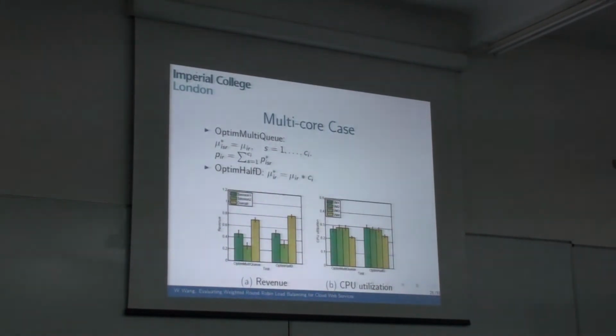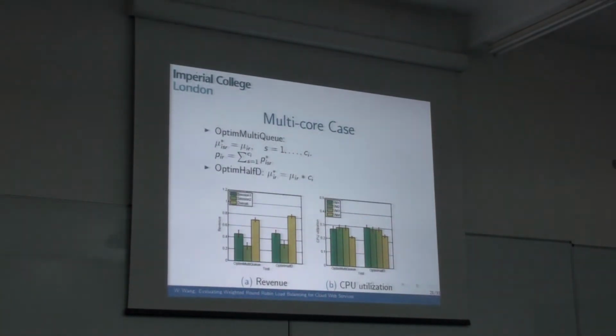The first method is to assume that each core is 1 server. Then we run the theoretical methods and obtain the routing probability for each core. Then we sum the routing probability for each core to get the routing probability for each server. The second method is very straightforward. Ci is the number of cores. We just calculate the service rate by multiplying by the number of cores.